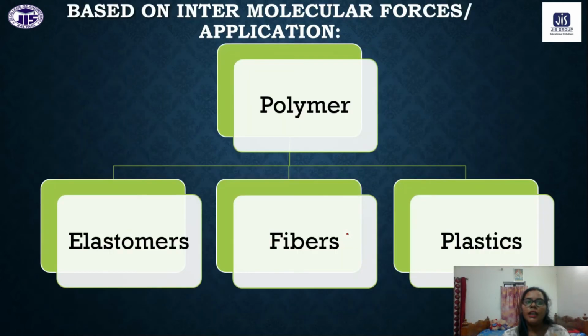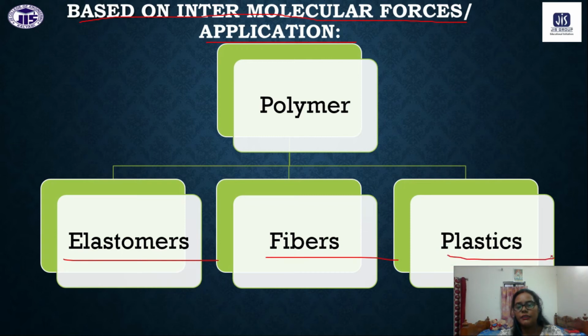Okay, now the last one that we will discuss is that polymers can be classified based on intermolecular attraction forces. Okay, so there are three types of polymers. We have elastomers, fibers and plastics.